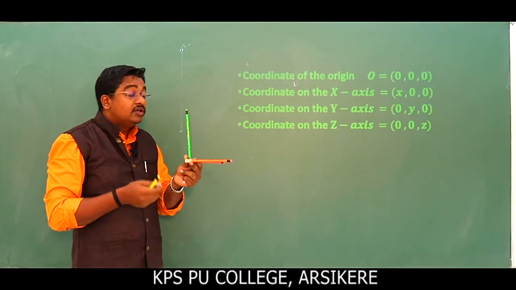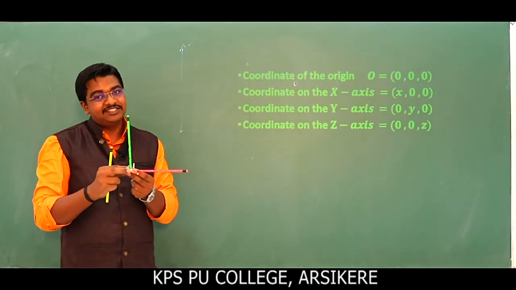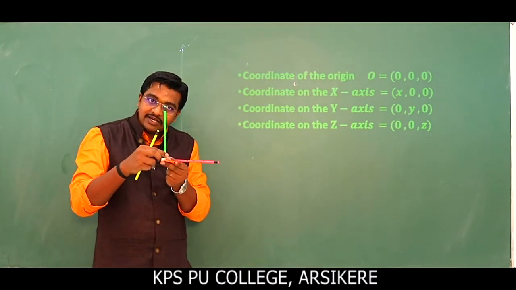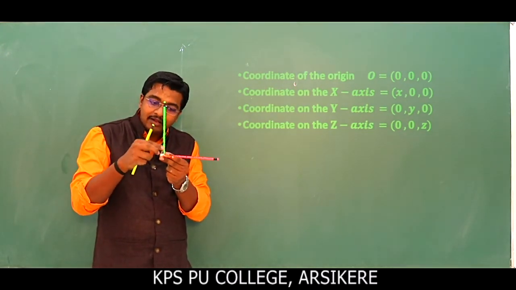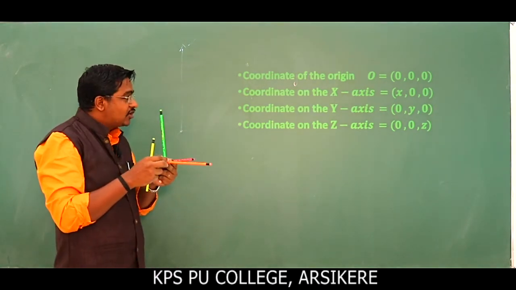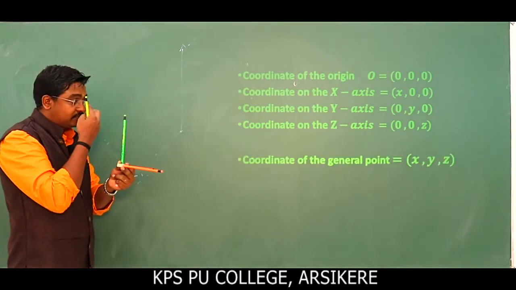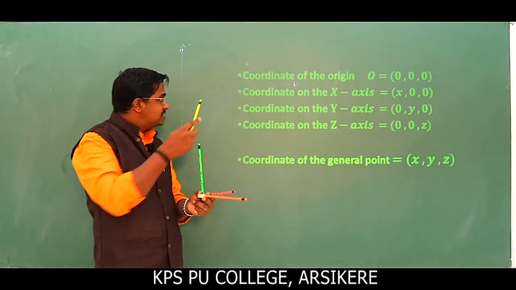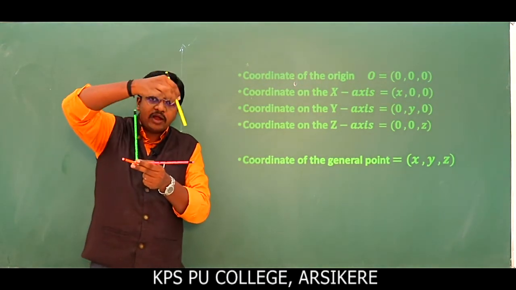Next, coordinate on z-axis. So what happens on the z-axis? This is the z-axis. On that line x becomes 0 and y becomes 0. Therefore the point is 0, 0, z. Next, coordinate of general point. We will discuss it here. Coordinate of general point, any point in the space.